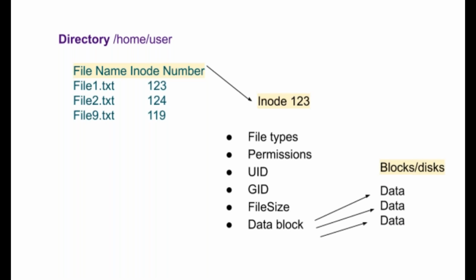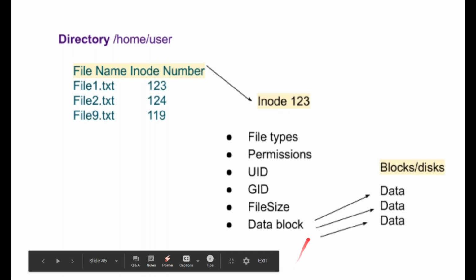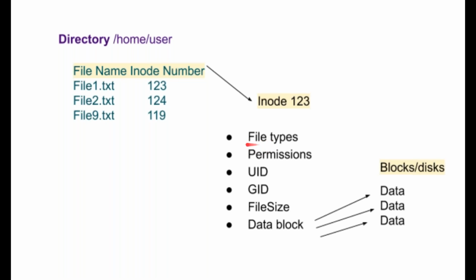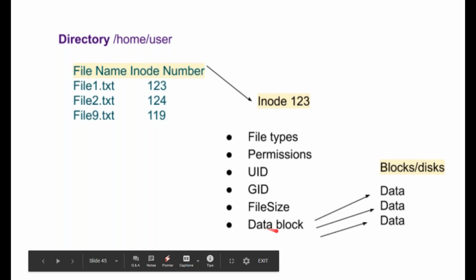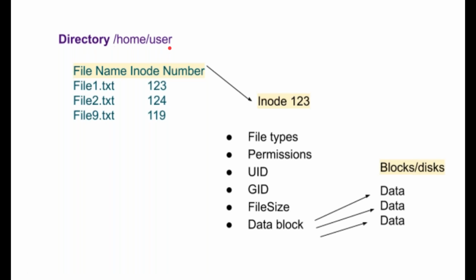Like this one, directory is there. So directory, home and a user, your respective inodes. As I know, file name, these are your file names, and these are file number 123, 119. Now this is the pointer to inode 123, and inode 123 has this set of information. It can be more than this. This is just an example that it will contain the file type, permissions, UID, file size, data blocks, and the content of the file in the data block. And data blocks are pointing towards your data, and these are your blocks of your disk. Fine. So this is your file.